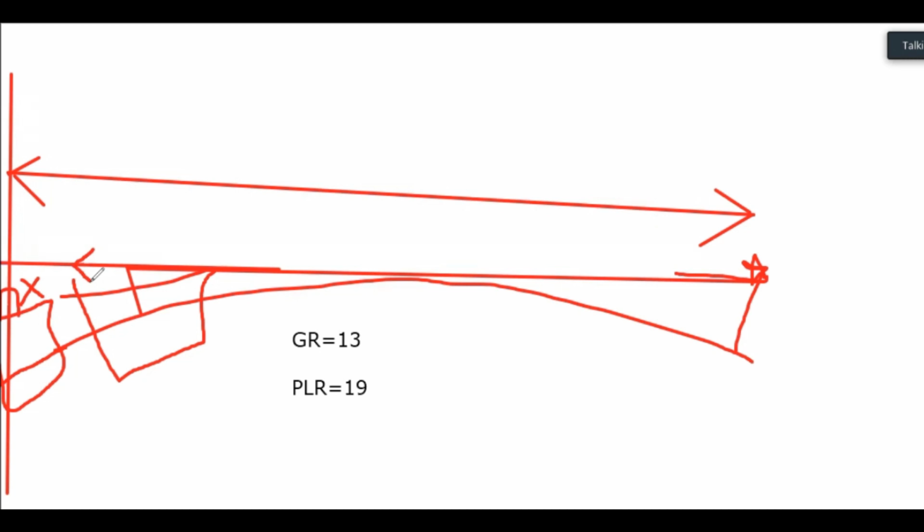If you don't check it, and by chance the GR value is less, then all my answers will go wrong, and it will be taken as a principal error, and a major part is wrong.